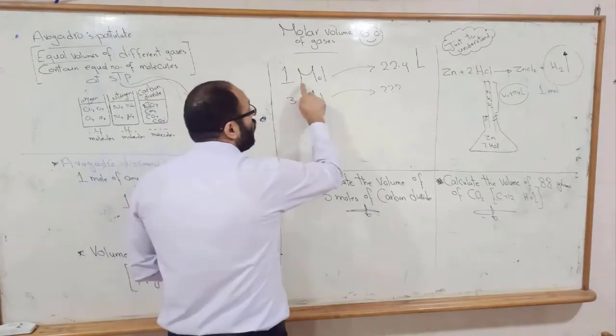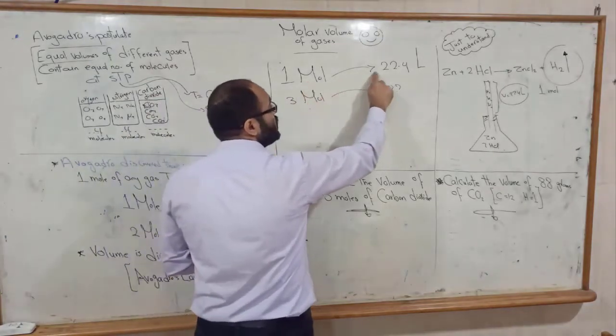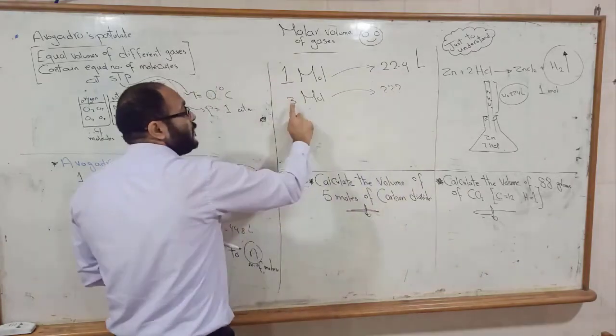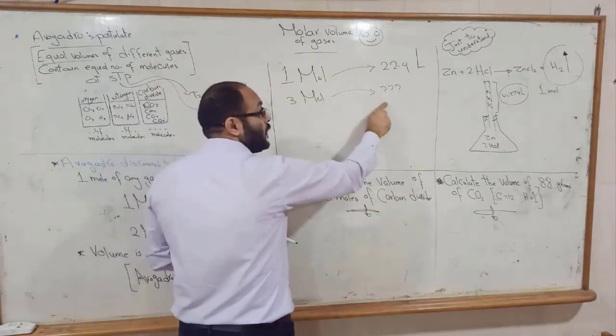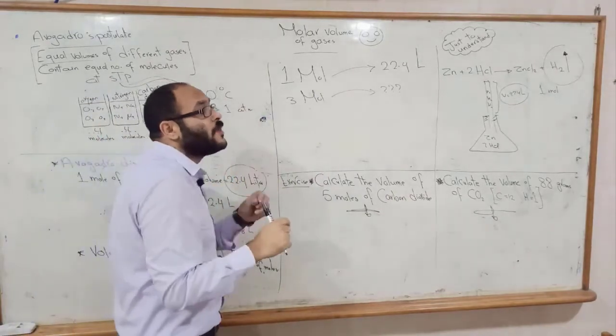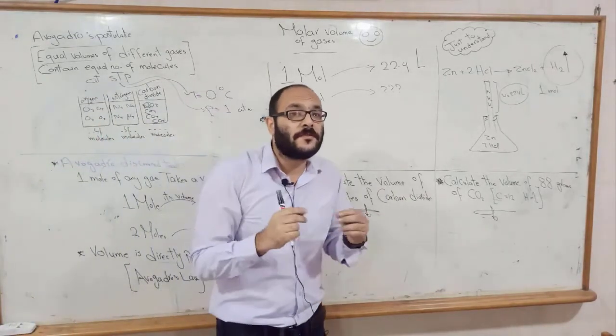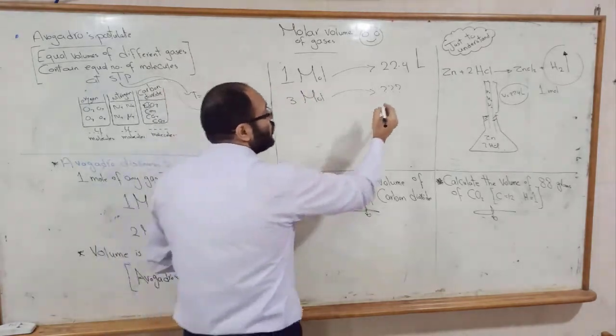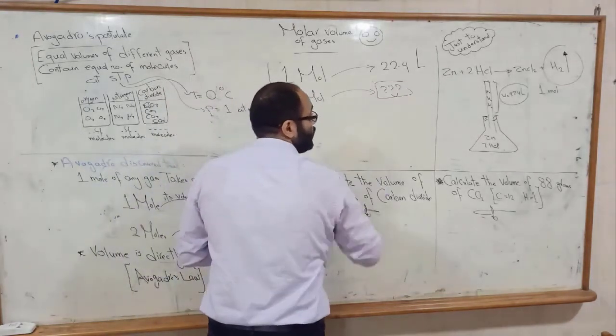So I said 1 mole equals 22.4 liters. So 3 moles equal, I'm trying to make a rule to find the volume of any number of moles. Here we wanted to know the volume.